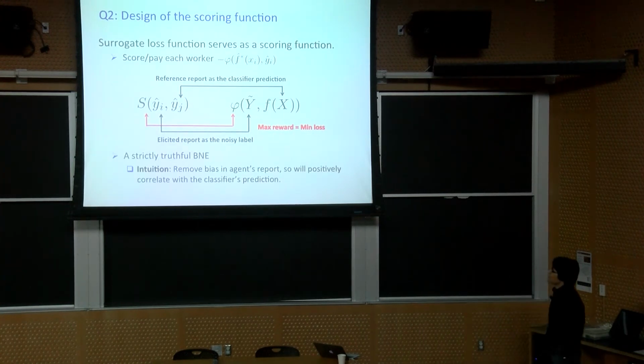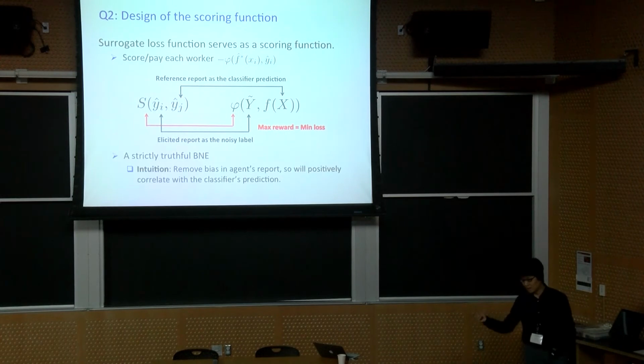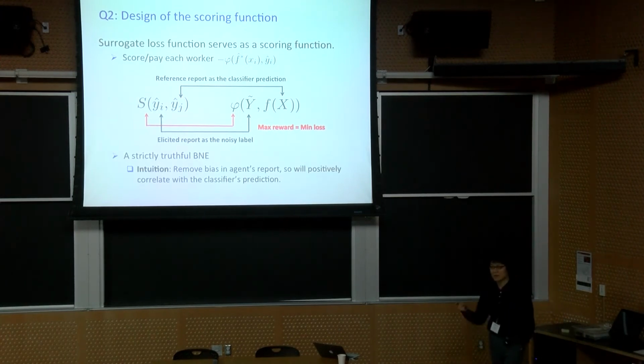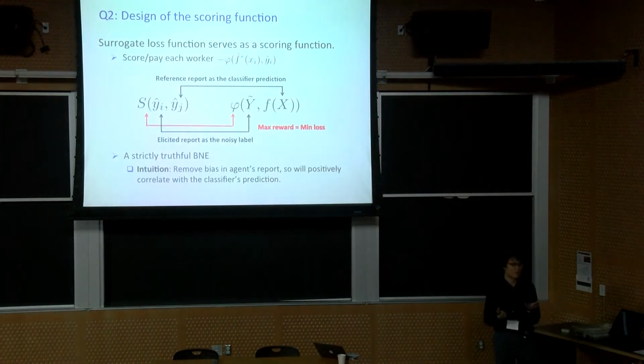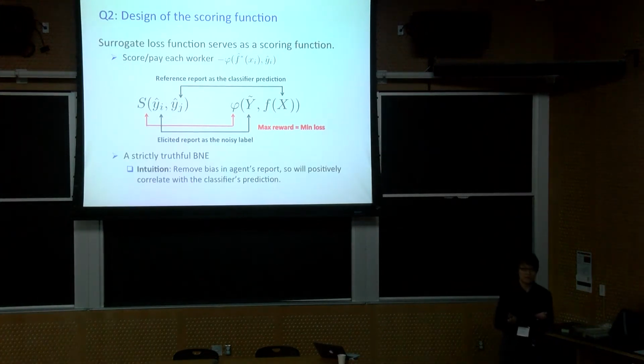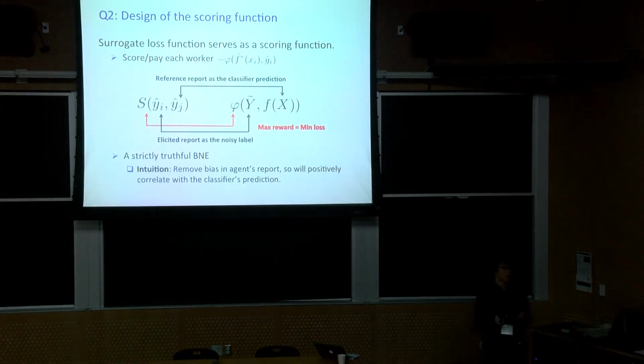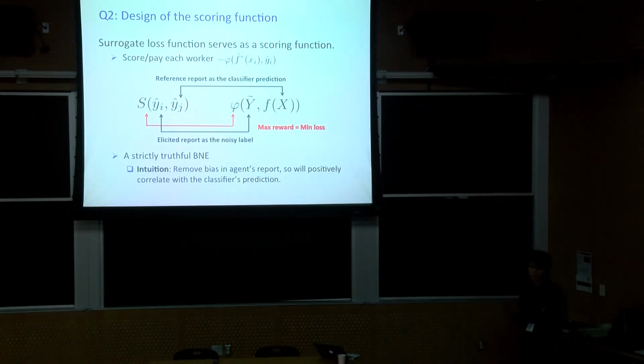So secondly, we have this prediction f(xi). How do we combine f(xi) with the reports? Many existing peer prediction mechanisms actually require you to know the performance of this prediction. But before we actually deploy the classifier, we don't know its exact performance. So how do we design the scoring function?